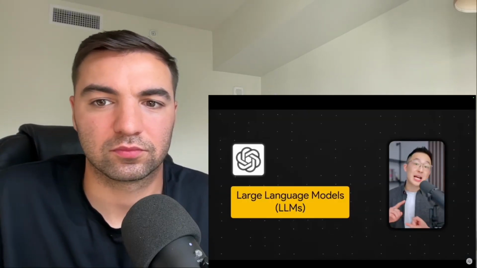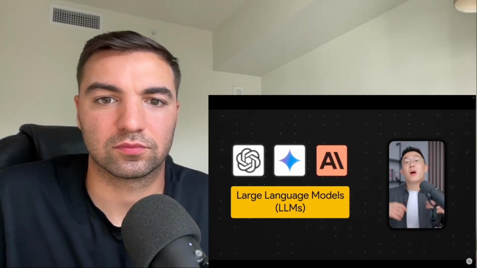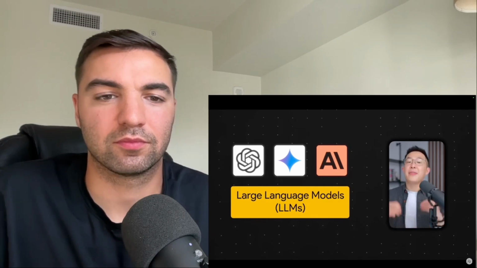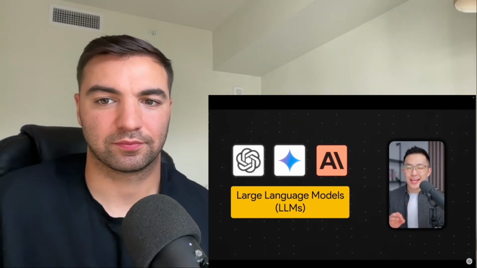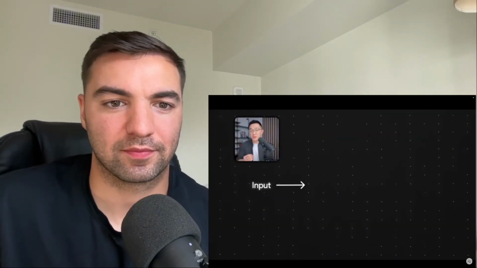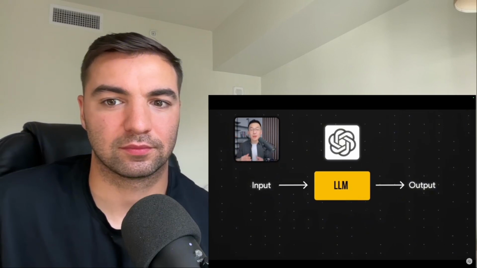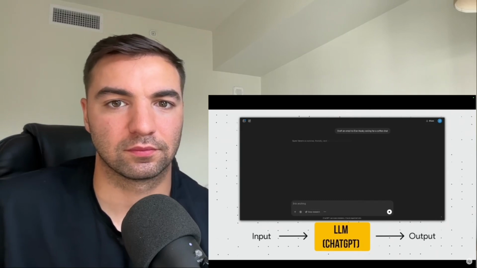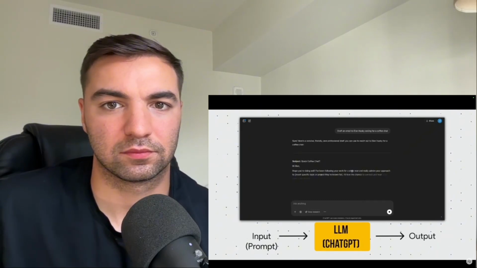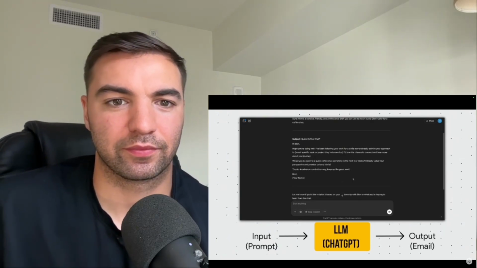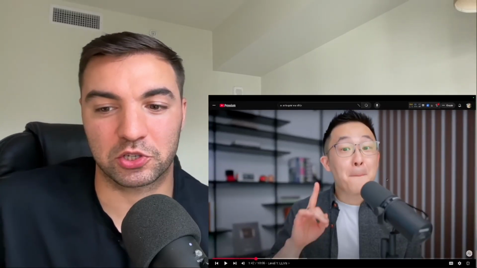Popular AI chatbots like ChatGPT, Google Gemini, and Claude are applications built on top of large language models, LLMs, and they're fantastic at generating and editing text. Here's a simple visualization. You, the human, provide an input and the LLM produces an output based on its training data. For example, if I were to ask ChatGPT to draft an email requesting a coffee chat, my prompt is the input, and the resulting email that's way more polite than I would ever be in real life is the output. So far so good, right? Simple stuff. Stuff that we all pretty much know how to do.